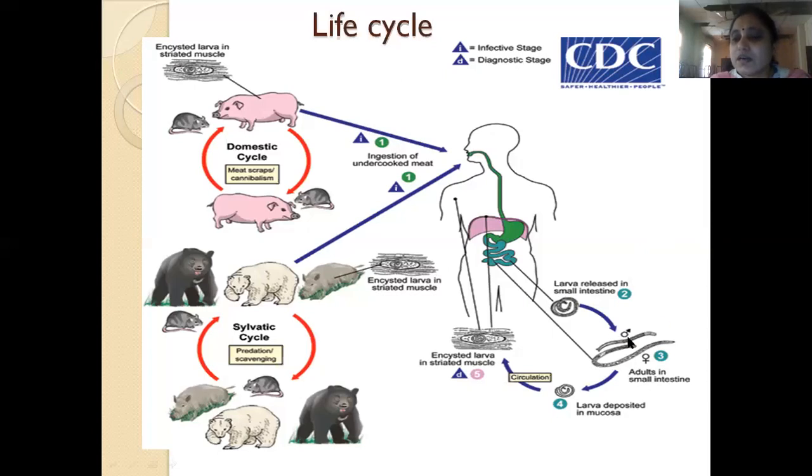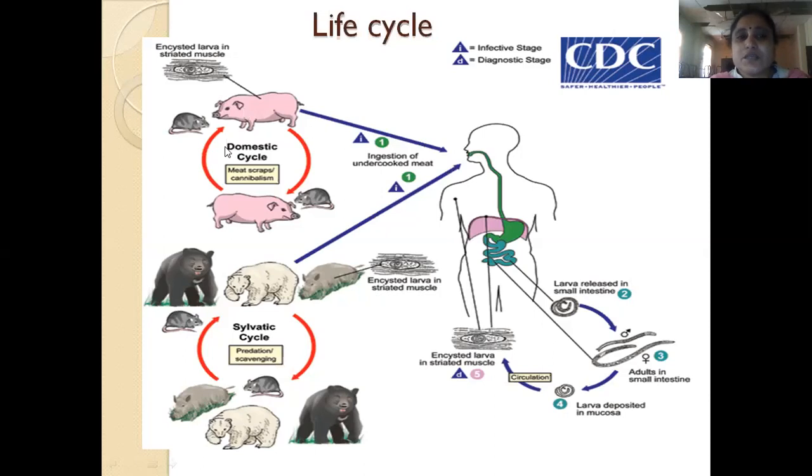These adults again deposit larvae in the mucosa of the small intestine, from where they travel via the blood circulation into the muscle. In the muscle, they become encysted, and this is the end stage, because once they are encysted in the muscle of the human body, they will not be liberated out. So this is the end stage of this organism. So the life cycle becomes like this.